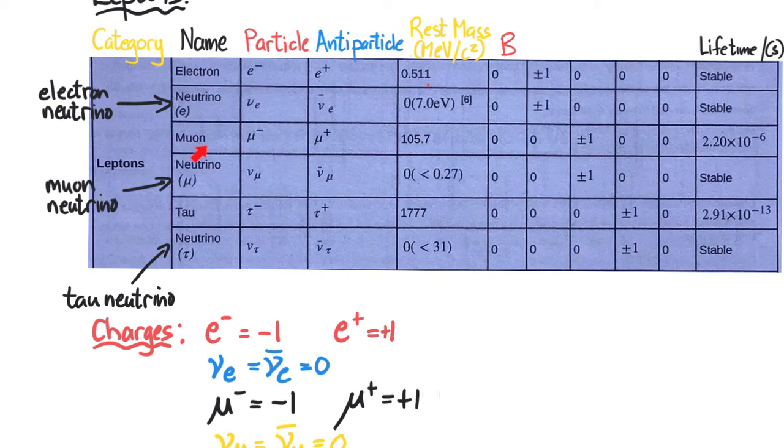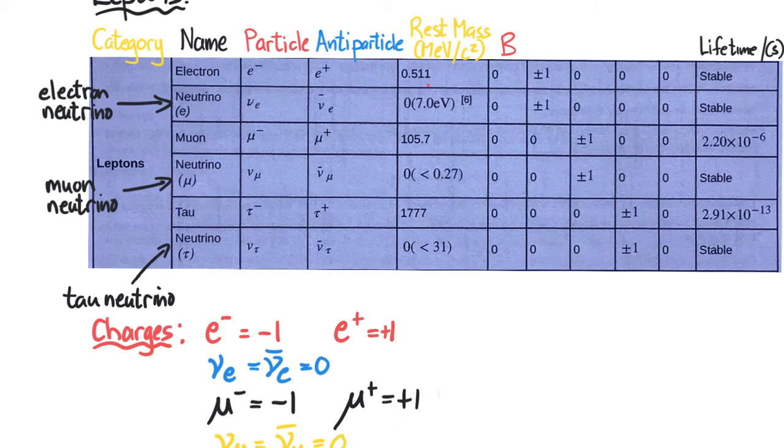Now we look at the muons. So the muons, we use mu for the mu lepton, muon, mu minus and mu plus. They have a much higher rest mass. And we then have the muon neutrino, and its antiparticle. And we can see here with the neutrinos also very, very small rest masses.